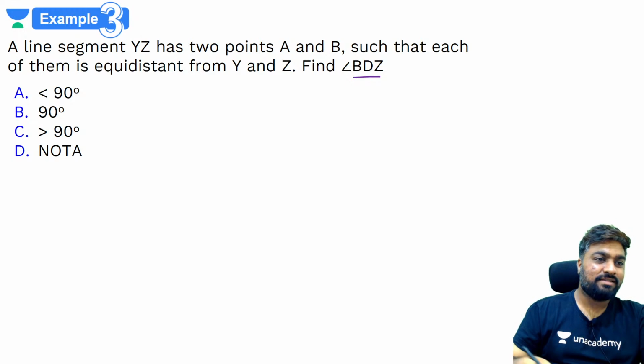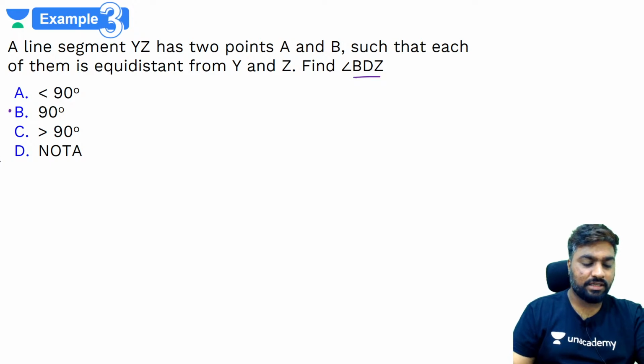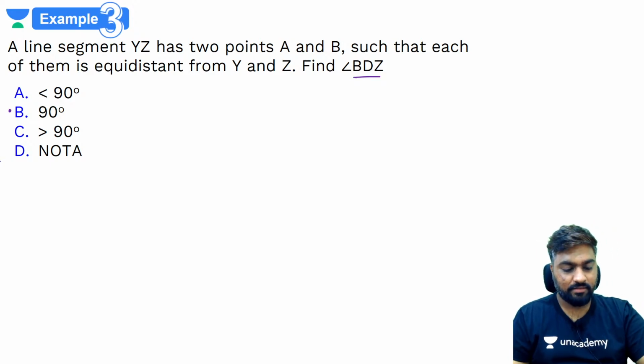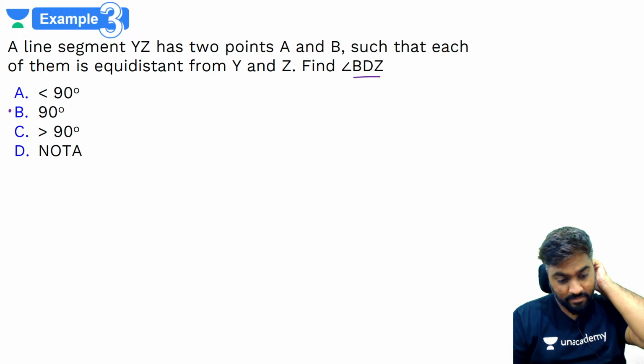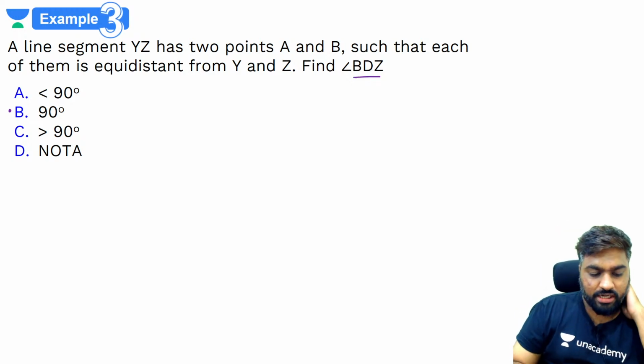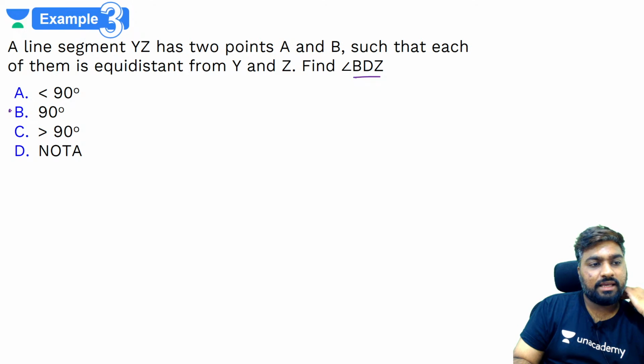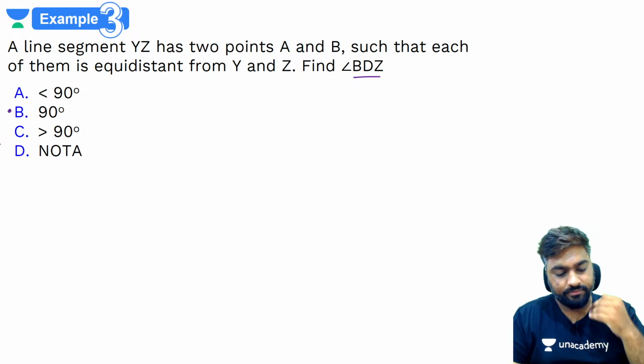ओके, अक्षय सेज B 90 degrees. अदर्स, अक्षय बोल रहे कि B 90 degrees है, बाकी लोग? Roger, Shreyashi, Lekhna are saying B 90 degrees. Okay.